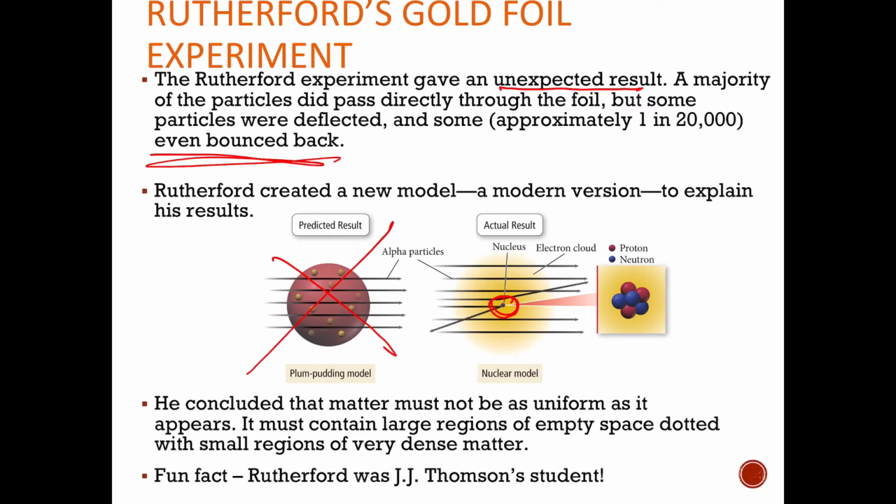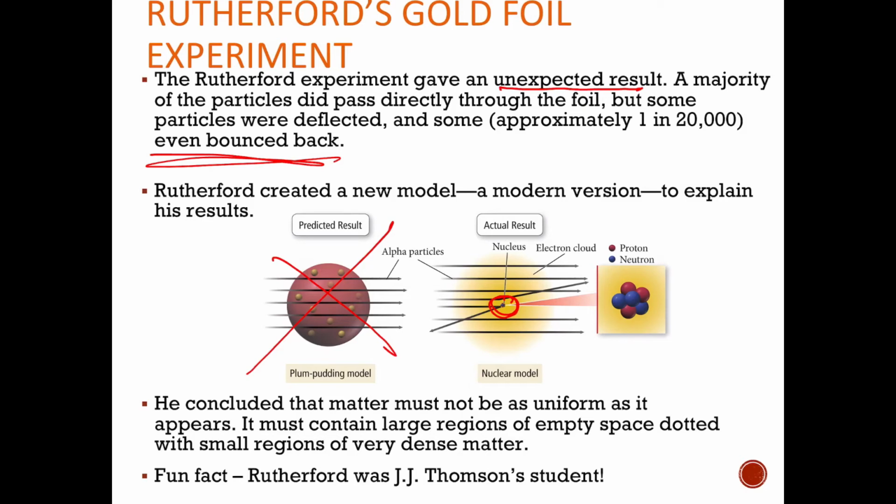And so this is cool. This totally revolutionized the model of the atom, right? No more were we looking at this plum pudding model, and instead we have something closer to the modern model of the atom, where we have the nucleus surrounded by mostly empty space, which we now call the electron cloud. So, like I said down here, he concluded the matter must not be as uniform as it appears, must contain large regions of empty space, since most of them went straight through, with very small regions of dense matter, aka the nucleus.